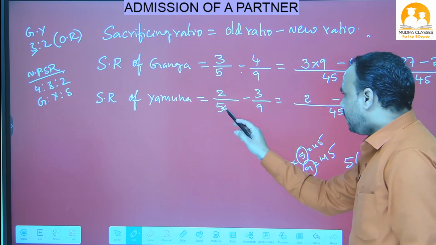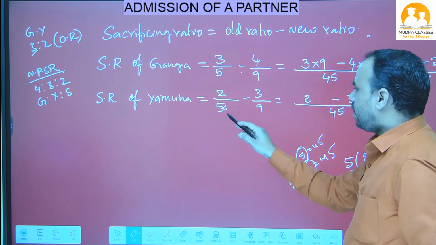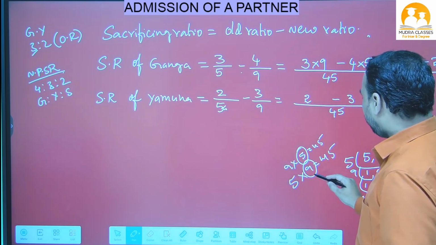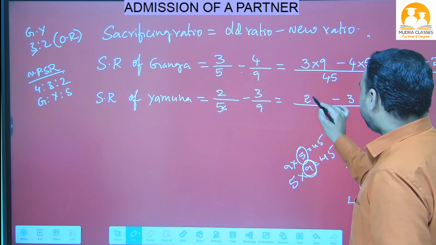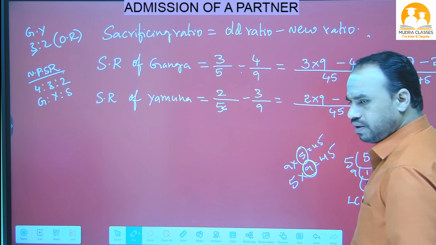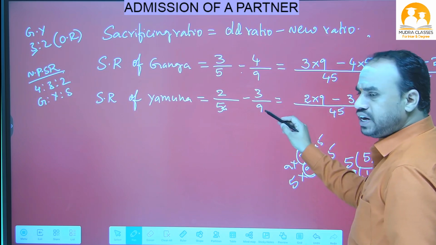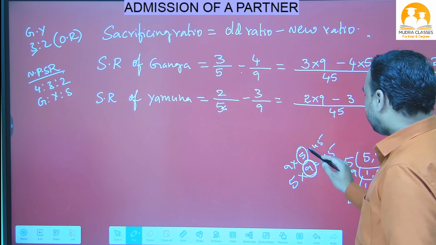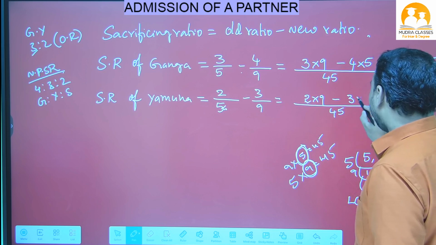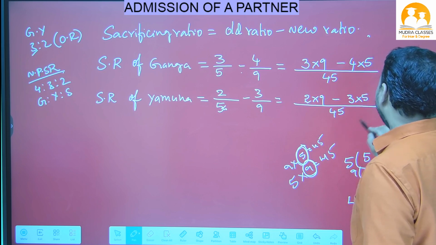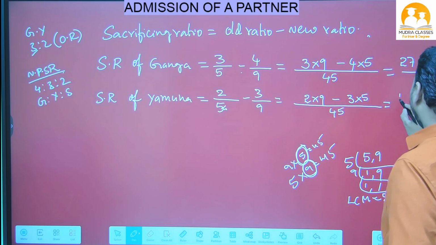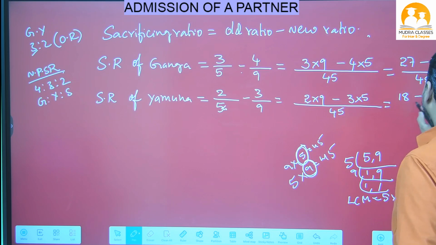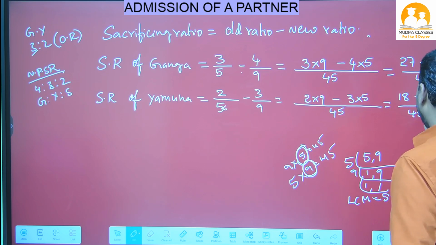Now, in the denominator we have 5. In the 5 table, when will 45 come? 5 nines are 45. So with this 9 we have to multiply the numerator. Now here we have 9 in the denominator place. In the 9 table, when will LCM 45 come? 9 fives are 45. With this 5, we have to multiply the numerator. Now, 2 nines are 18 minus 3 fives are 15, divided by 45.